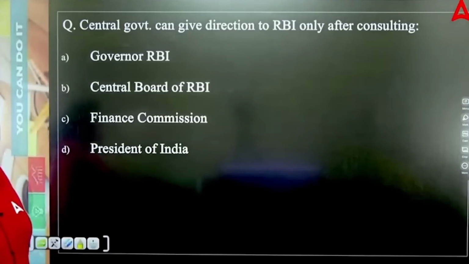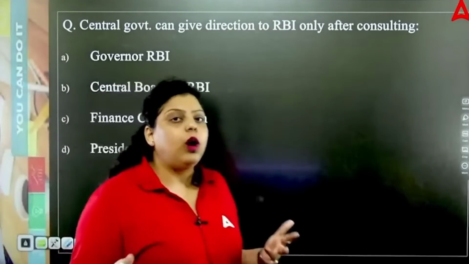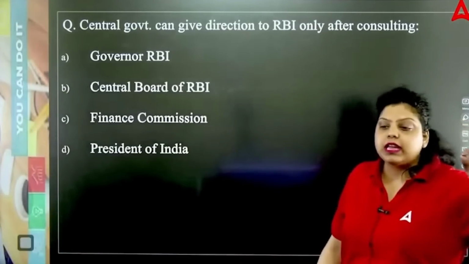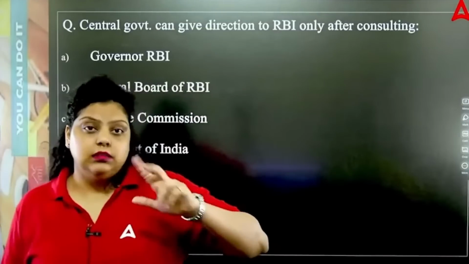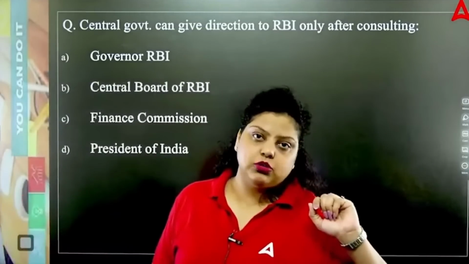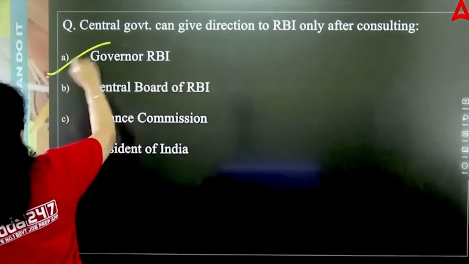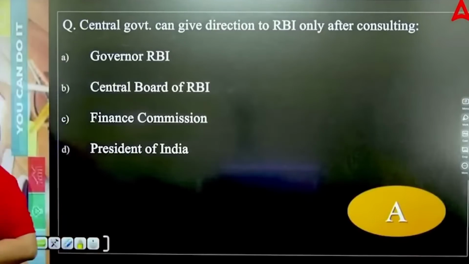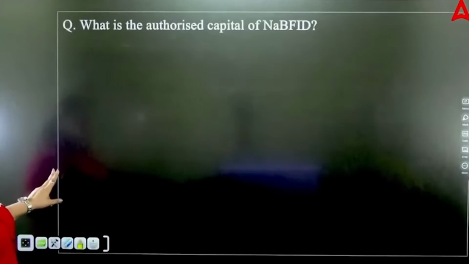Like in the demonetization case, demonetization can be done by the government, but prior to that, you have to take the permission of RBI, and this was done by the consultation of the governor of RBI. So without taking any consultation from the governor of RBI, the government of India cannot give any order to RBI.